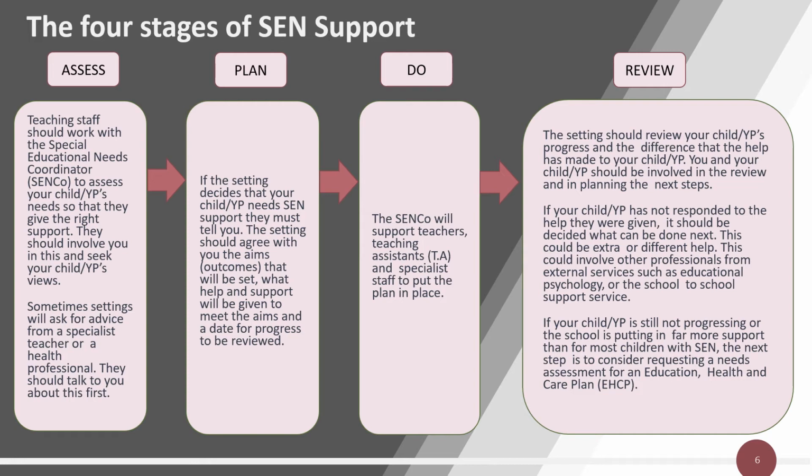This could involve other professionals from external services, such as educational psychology or the school-to-school support service. If your child or young person is still not progressing, or the school is putting in far more support than for most children with SEN, the next step is to consider requesting a needs assessment for an Education, Health and Care Plan, or EHCP.